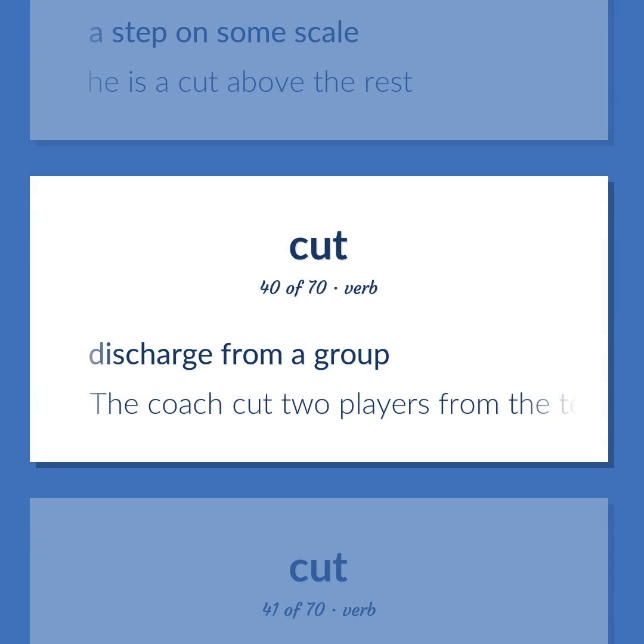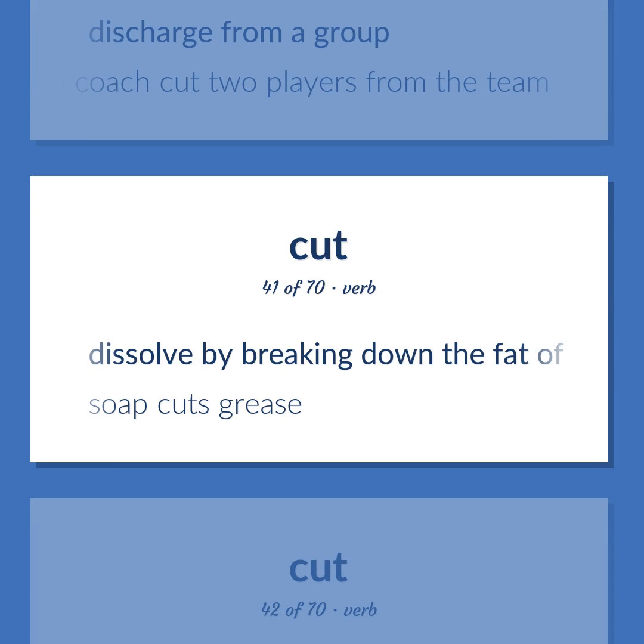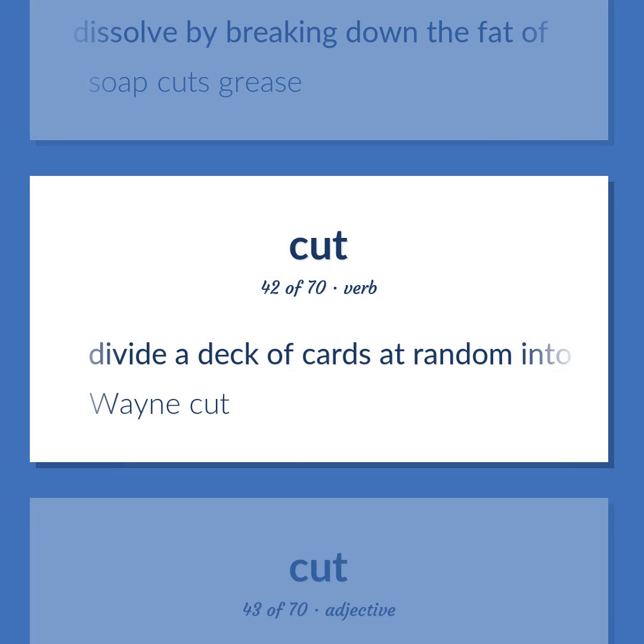Discharge from a group. The coach cut 2 players from the team. Dissolve by breaking down the fat of. Soap cuts grease. Divide a deck of cards at random into 2 parts to make selection difficult. Wane cut.